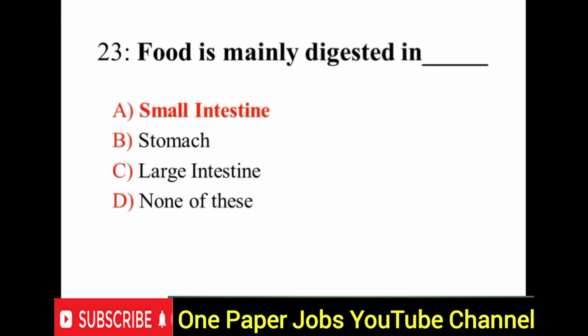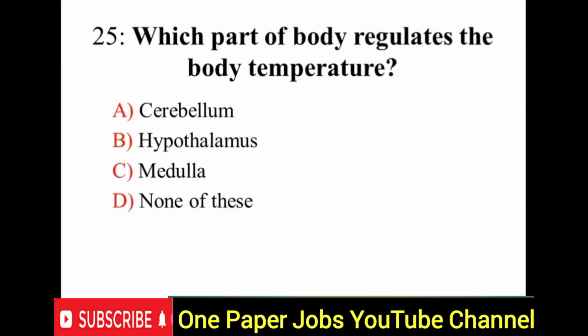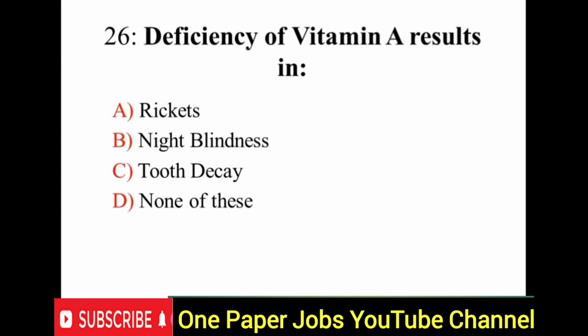Question number 24, the part of the eye that allows us to focus on different things is called? Right option is option B, lens. Question number 25, which part of the body regulates the body temperature? Option B, hypothalamus is the right answer.